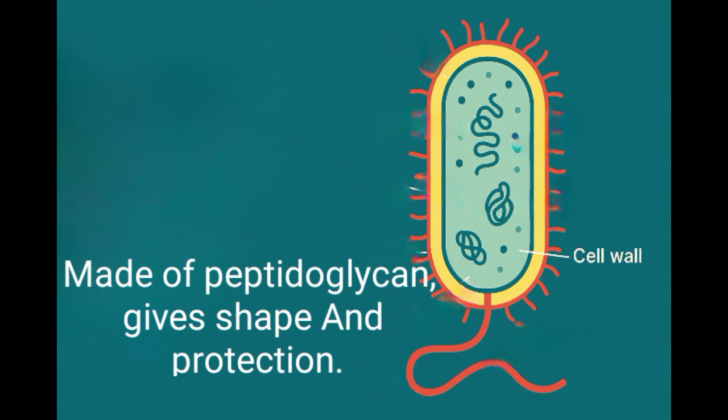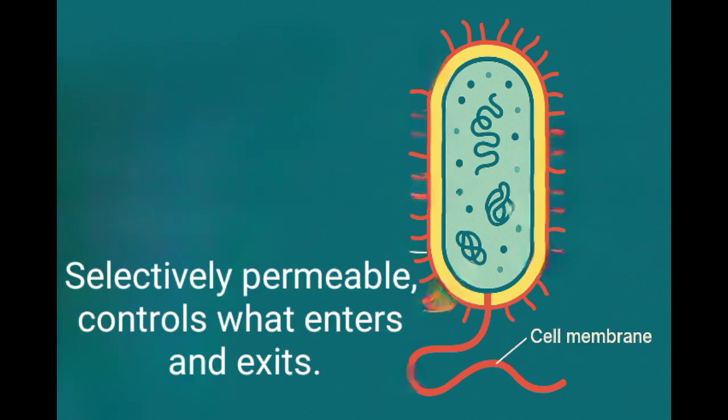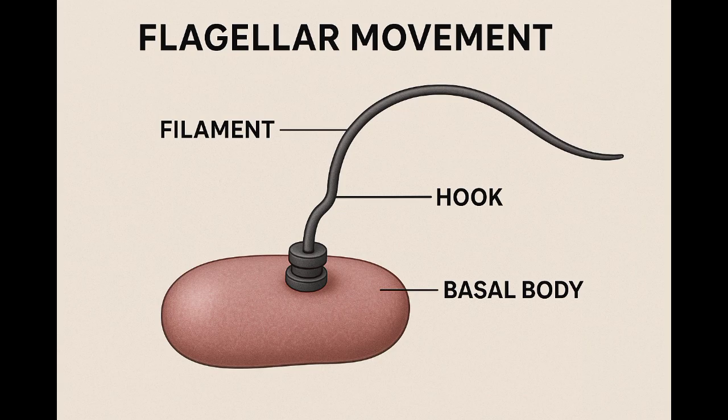Cell wall, made of peptidoglycan, gives shape and protection. Cell membrane, selectively permeable, controls what enters and exits. The flagellar structure includes the filament, a long tail-like part. Hook, connects filament to basal body. Basal body, anchors the flagellum in the cell wall and membrane.